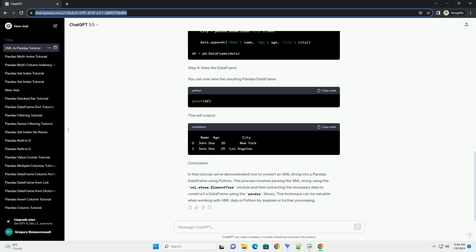using Python. This process involves parsing the XML string using the xml.etree.elementtree module and then extracting the necessary data to construct a data frame using the pandas library. This technique can be valuable when working with XML data in Python for analysis or further processing.